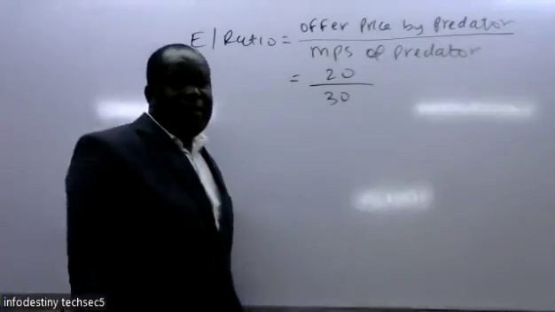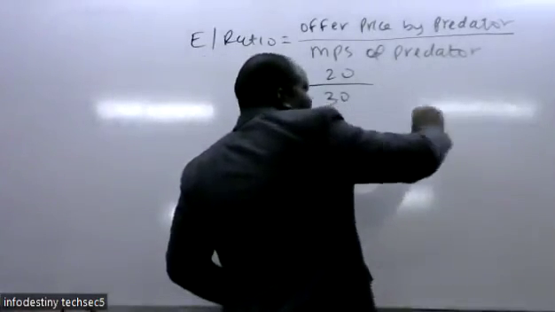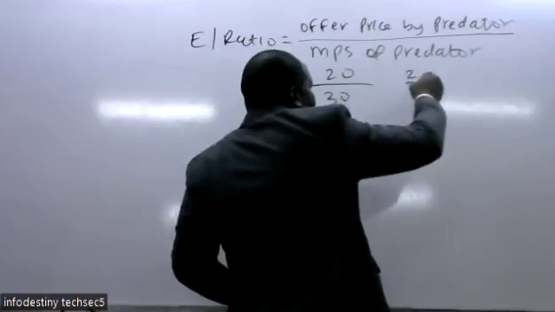So we get which figure? 0.66. So 0.66 is the same as 2 over 3.